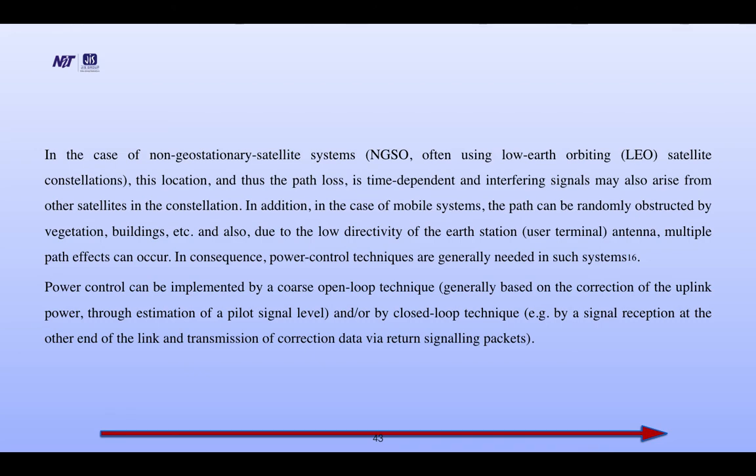Power control can be implemented by a coarse open loop technique, generally based on the correlation of the uplink power through estimation of a pilot signal level, and/or by a closed loop technique, that is, by signal reception at the other end of the link and transmission of correction data via return signaling packets.